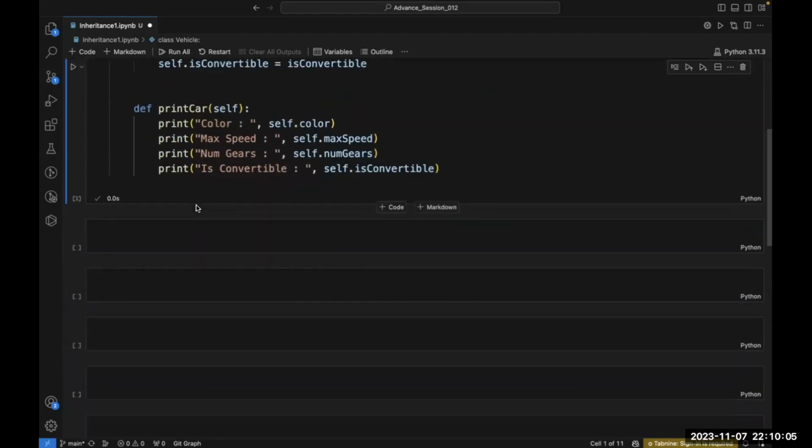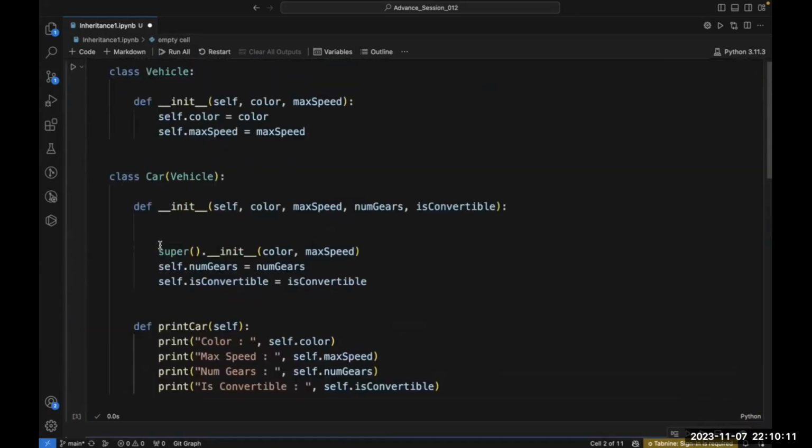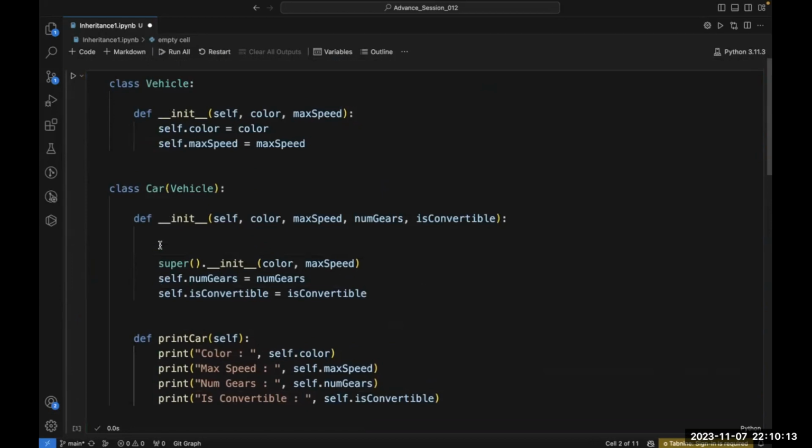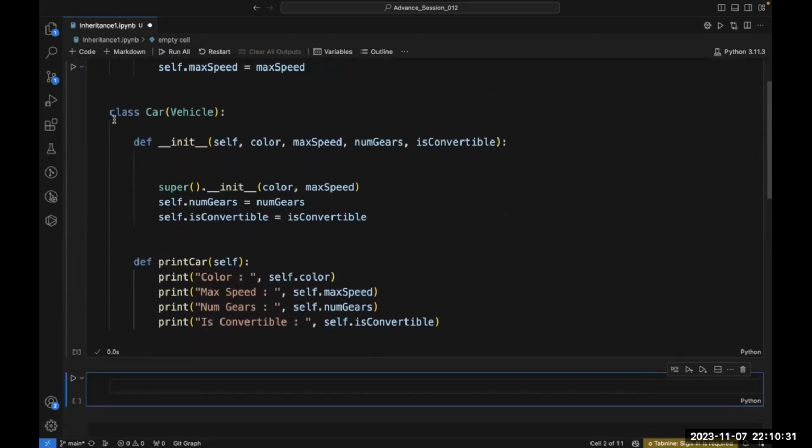Now the question is to you, Ruchi. Tell me, if I want to make an object of this car class, how can I make the object of the car class?